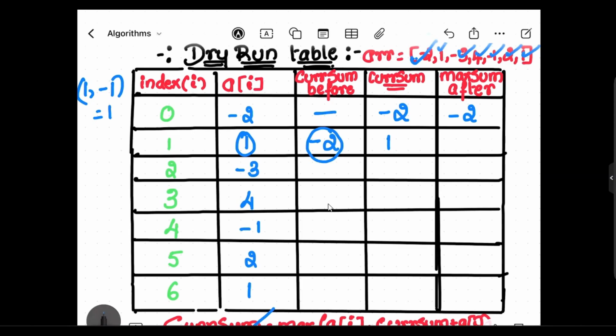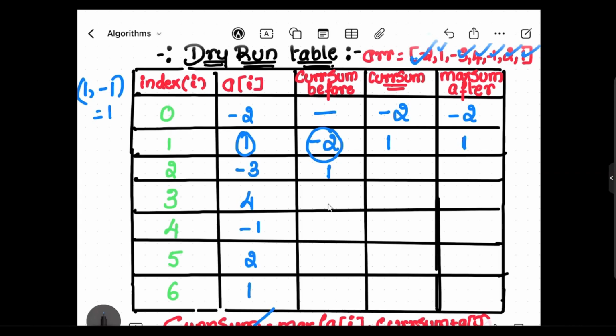So the maximum sum after would lead to -1. We have to update the maximum sum: 1 is greater than -2, so we update it with 1. It's as simple as that. Now for the next one, the current sum before is 1, so we will be considering 1 itself. Again, the same formula: max of A of I.